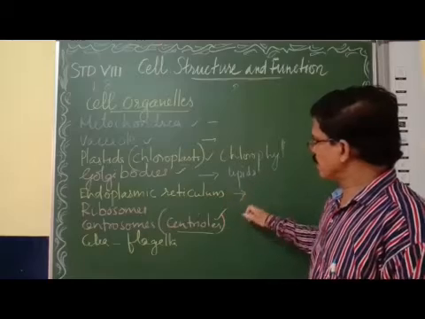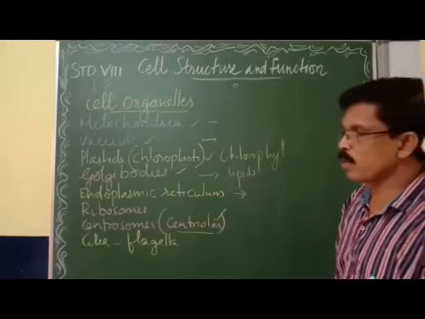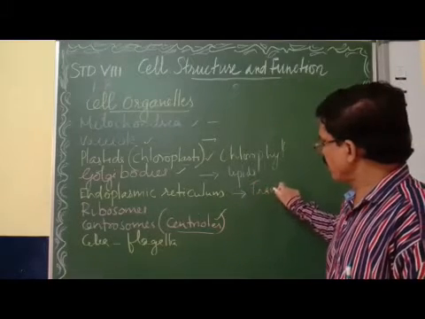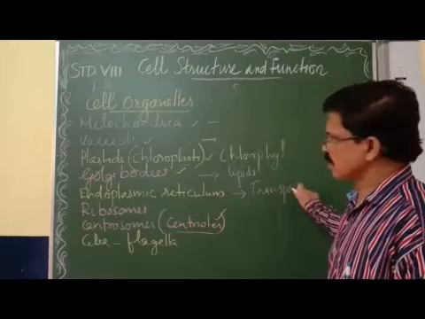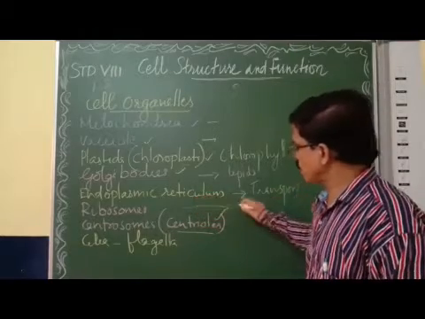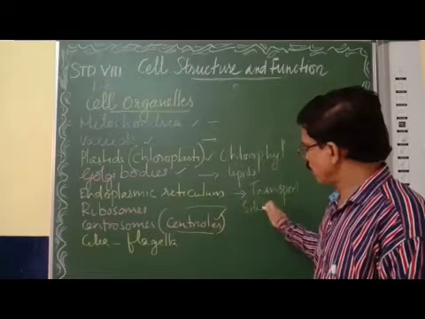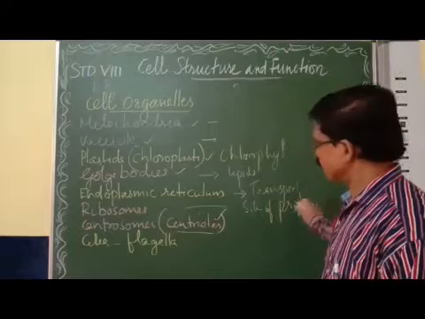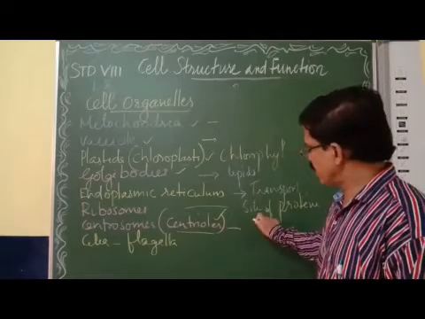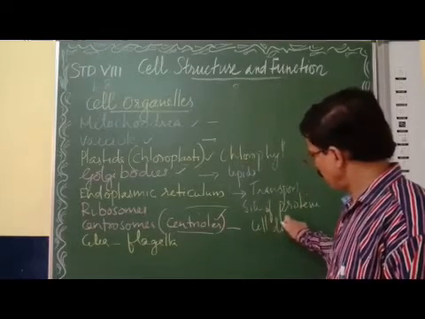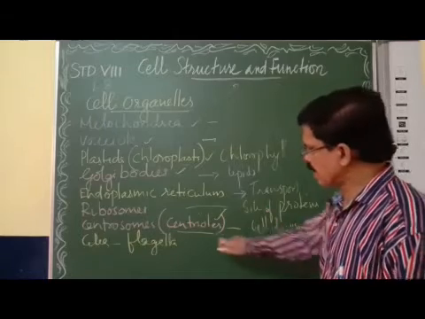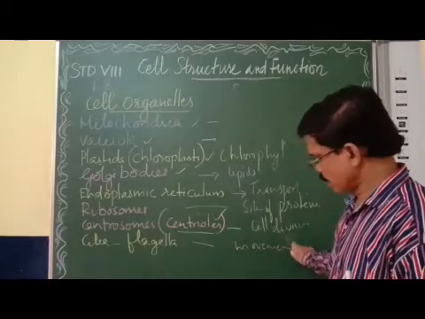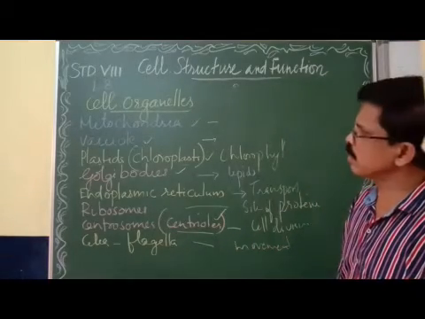Endoplasmic reticulum transports or carries materials within the cell. Ribosomes are called the site of protein synthesis. Centrosomes help in cell division. Flagella and cilia help in the movement from one place to another. So these are the various organelles present in the cells.